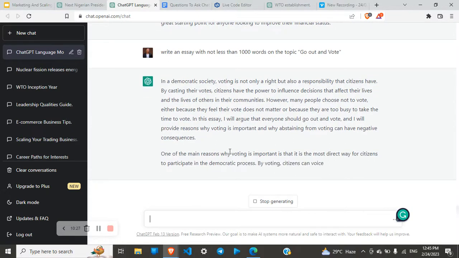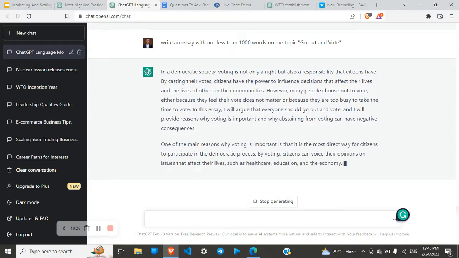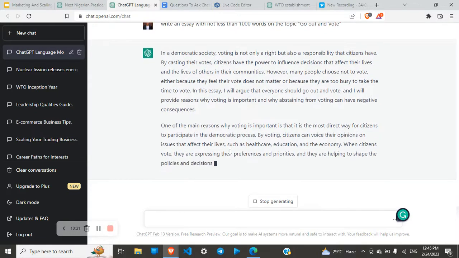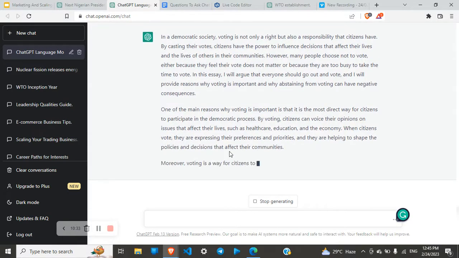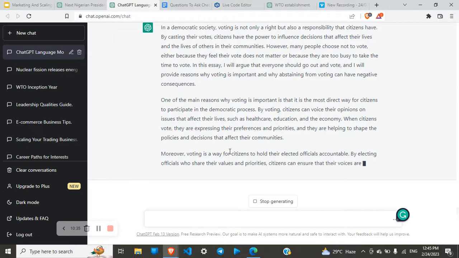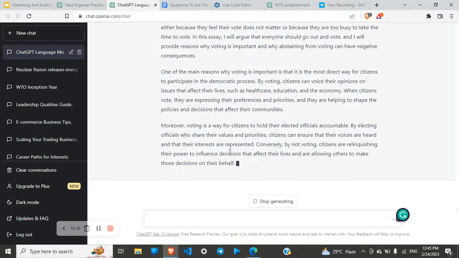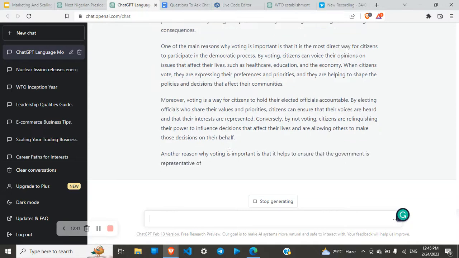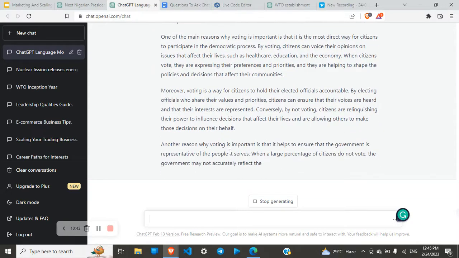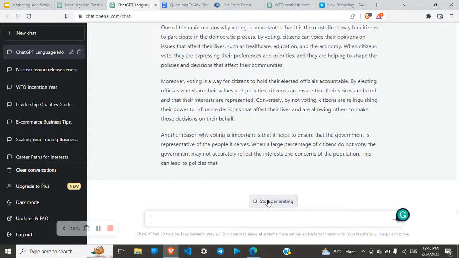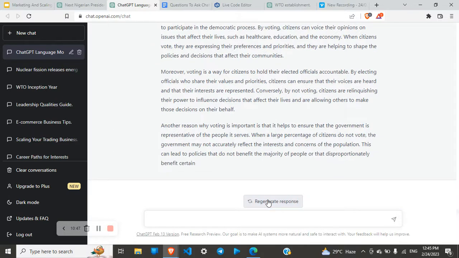Now you can see this is the first paragraph, another paragraph is being written, and so on and so forth. It's going to keep writing, and the minimum we set is that we do not want less than 1,000 words. Definitely. So let's stop generating.